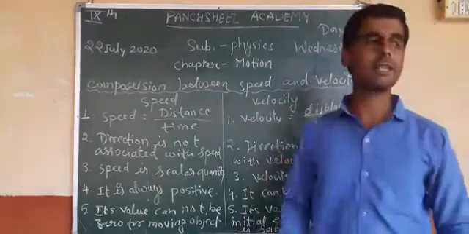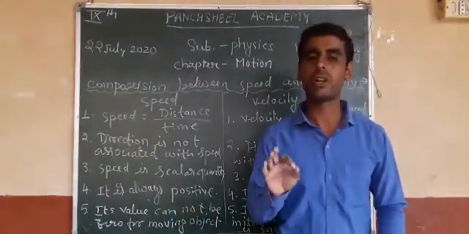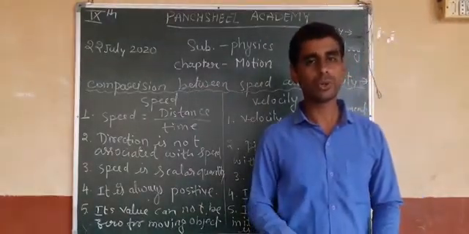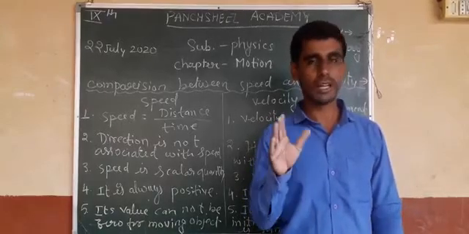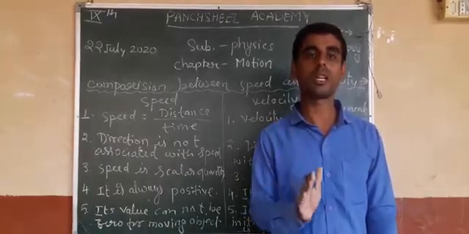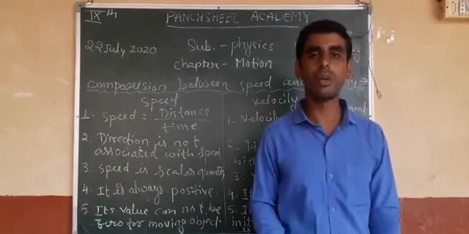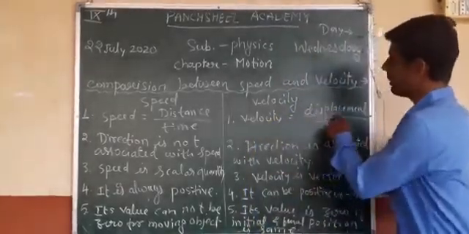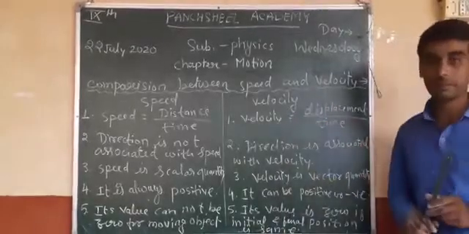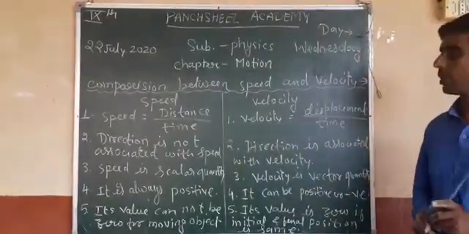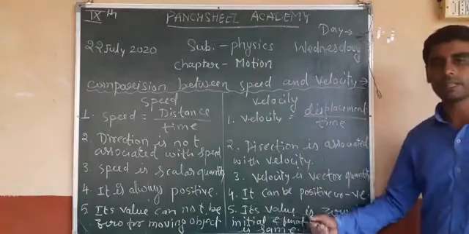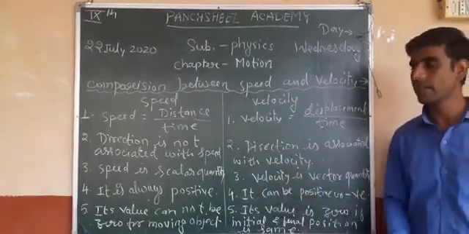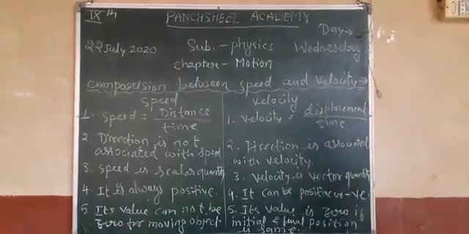The velocity depends on initial and final values, so if both values are the same, then displacement will be 0, and if the displacement is 0, then the velocity must be 0. So this is the comparison, these are the 5 points regarding speed and velocity. Write all these 5 points.